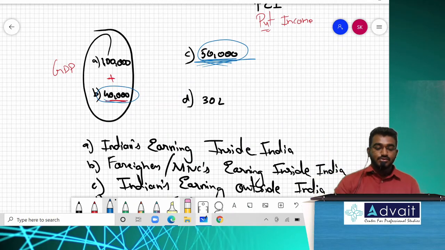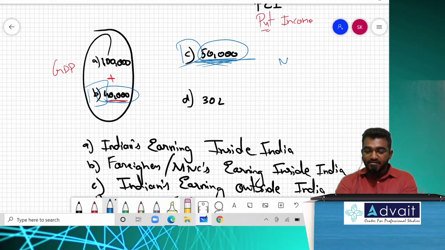Acceptable? So, by netting category B and category C, we have a technical term called NFIA. What is the technical term called? Net factor income from abroad. What is NFIA?